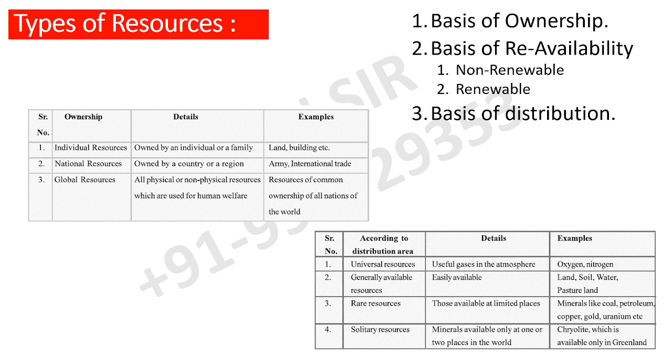National resources are our army and international trade. Global resources are in common ownership of all the nations in the world. On the basis of distribution, we have universal resources, generally available resources, rare resources and solitary resources. These examples are more important as far as our examination is concerned. So make a note of this table and try to explore it more.